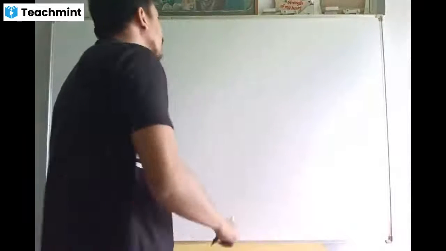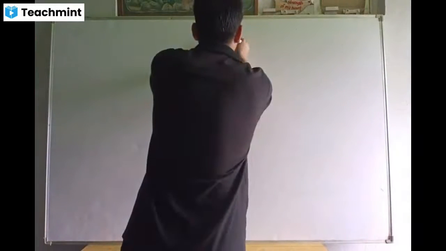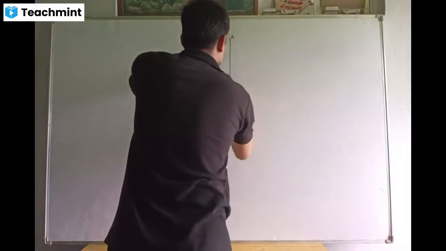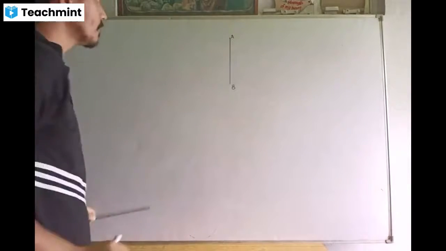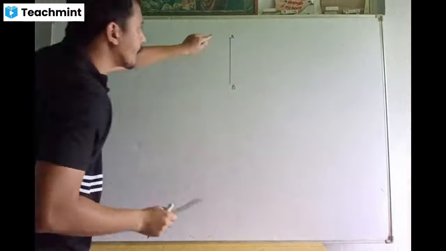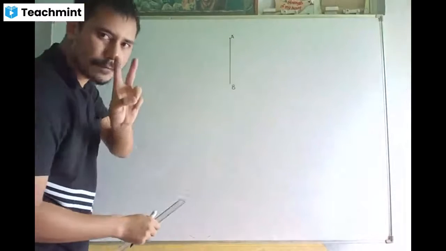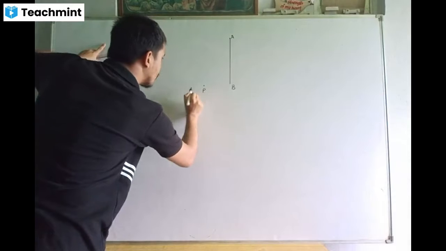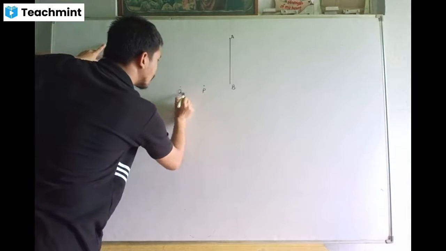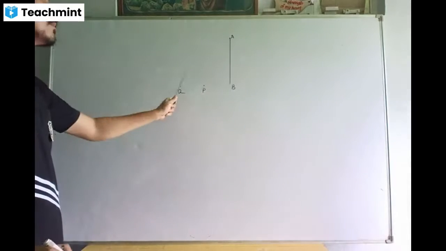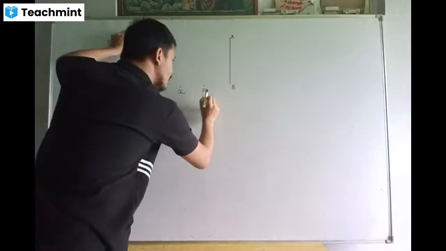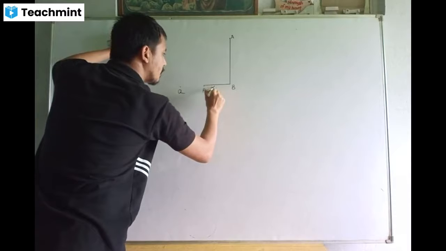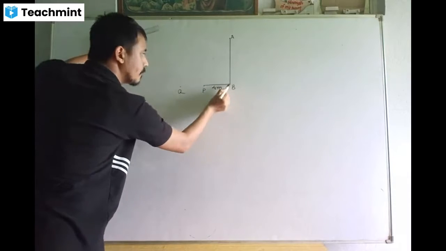All right. So there is a tower. AB is your tower. A is the top. B is the foot. Now you are looking up at the top of the tower from two different points. P is one point. Q is another point. So there are two different points. The first point is at a distance of 4 meters from the foot of the tower.